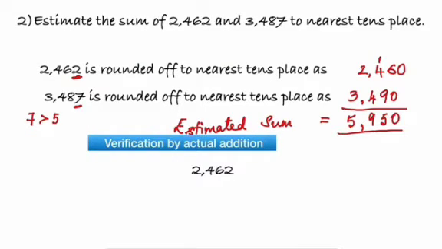So, 2462 was the actual first number. Then 3487 was the actual second number.